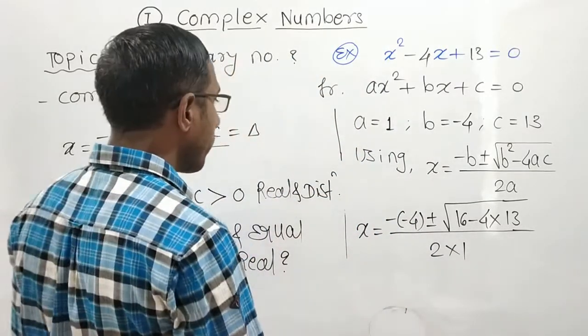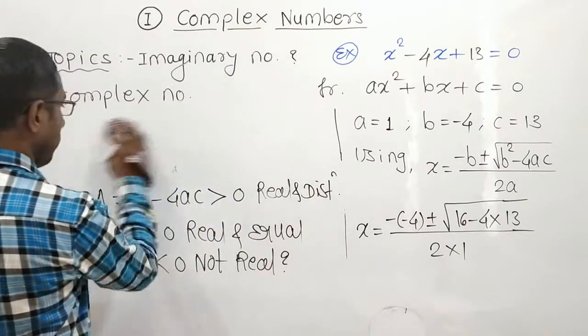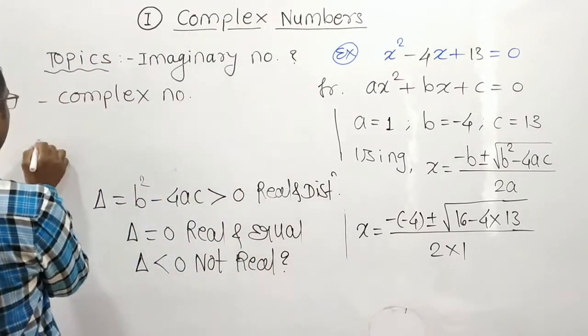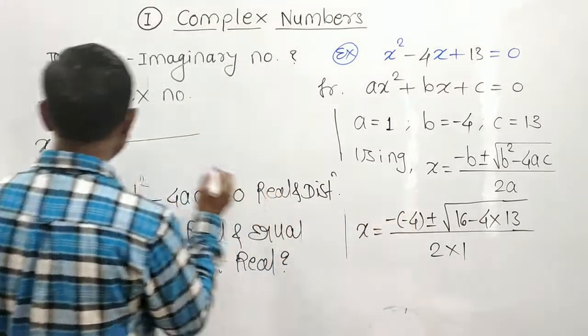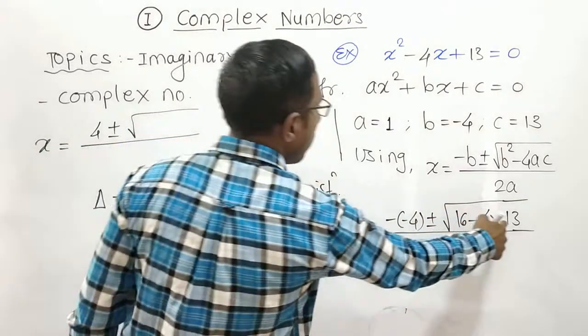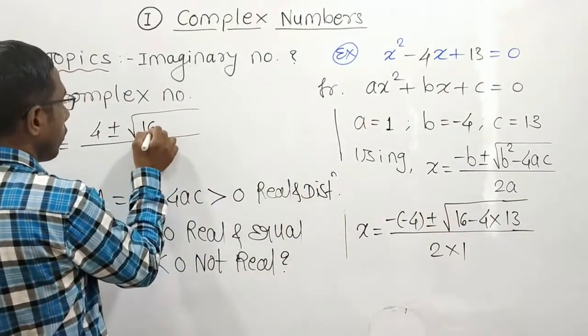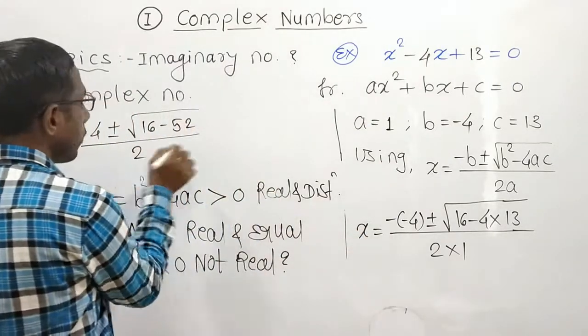So finally it will give you x as minus of minus 4, plus or minus 13 fours are 52, divided by 2 into 1, it is 2.